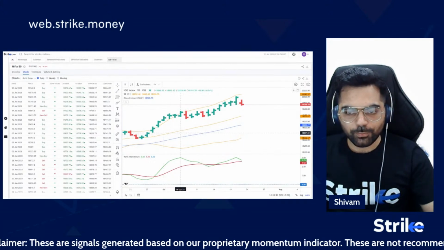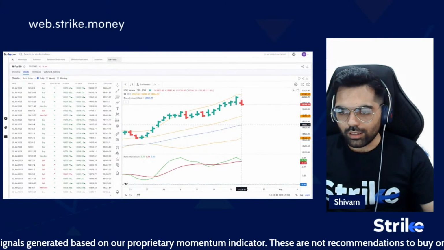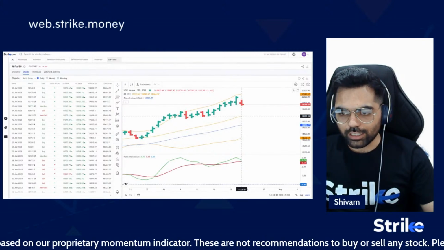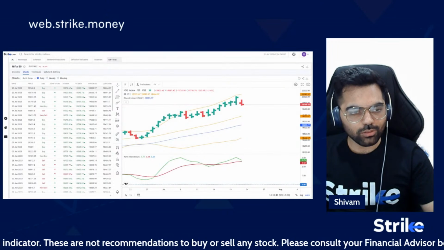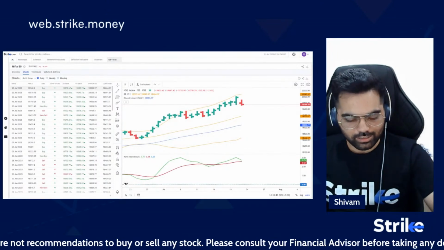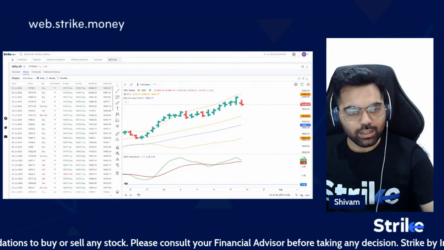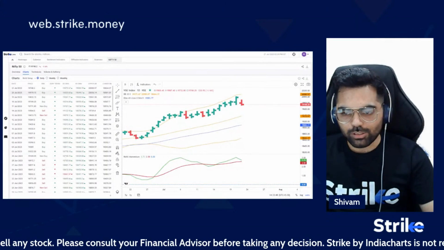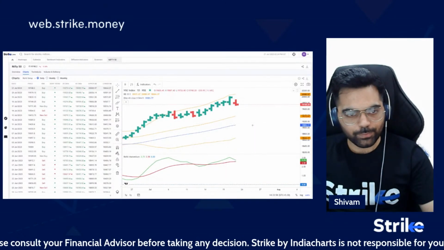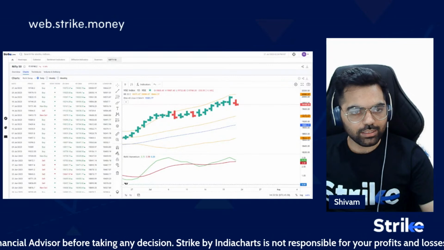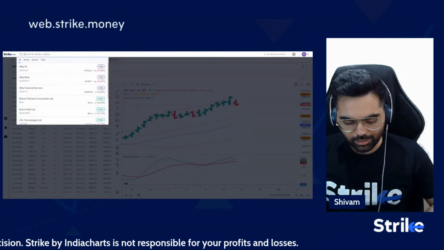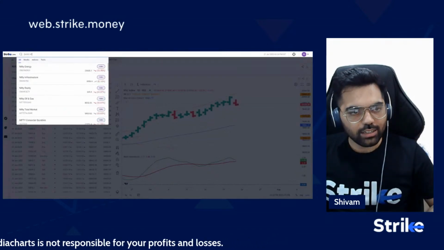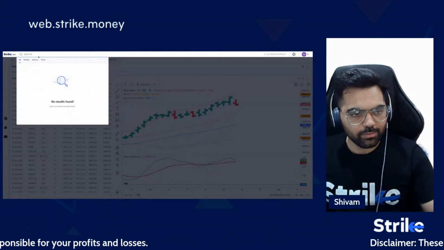So in today's session, we have seen a weaker price action for the Nifty index, but there is no signal on the setup. The indicator is still in buy and the Dow trend is still up, and both the moving averages are also held. So with this, we'll jump to the Bank Nifty. To go to any other section, you can simply go into the global search and type in the index name.